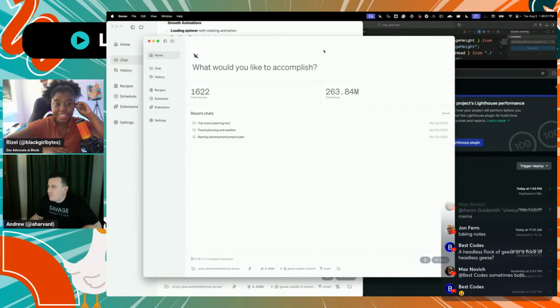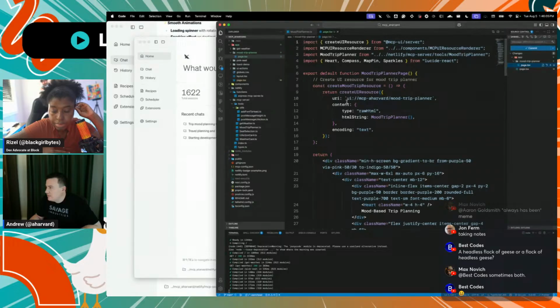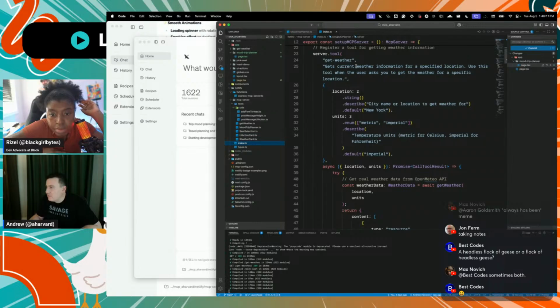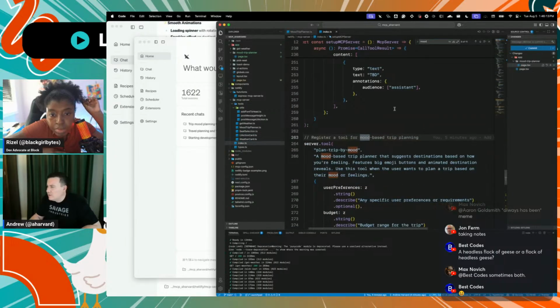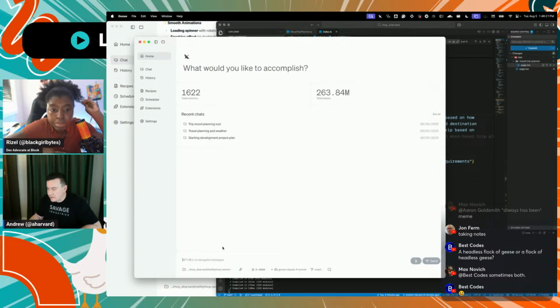That's exciting. So it looks like it deployed. I forgot what this thing was named, so let's go see what it said it added. Mood trip planner. I also just want to look in the file here for mood trip to see what the actual tool description is. It's a mood trip planner, suggest destinations. This feels right. So let's just say I'm ready to plan a trip.